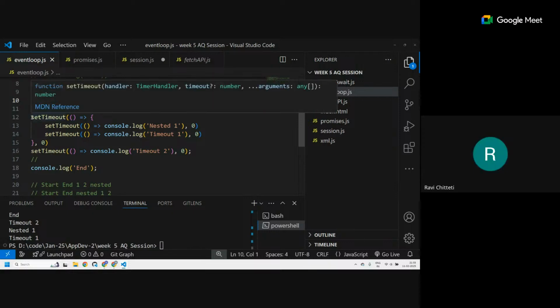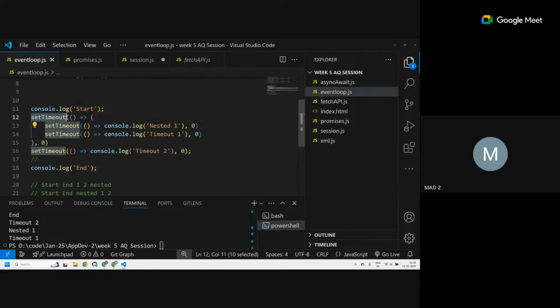Okay. No problem. See, this setTimeout goes to the web API first. And whatever code is inside it will be executed later on when the whole main thread is empty. It's nested. Sorry. Yes. Okay, thank you. That'll do. Thanks. Does it make it clear?